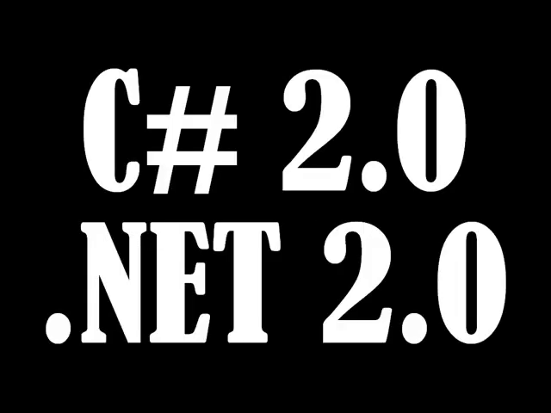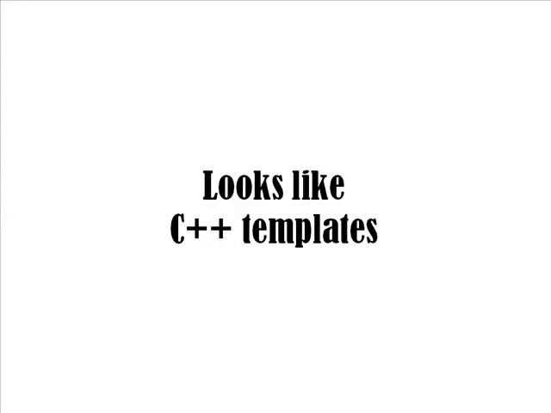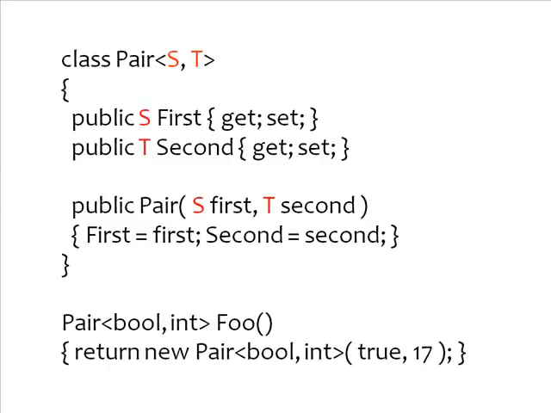Hey, Stuart. What's today's Whirlwind? We're diving into C# 2.0 that released on the .NET 2.0 framework, and today's topic is generics. Generics are parameterized types. If you're familiar with C++ templates, they look an awful lot like templates, and let's just take a look at what that syntax would be.